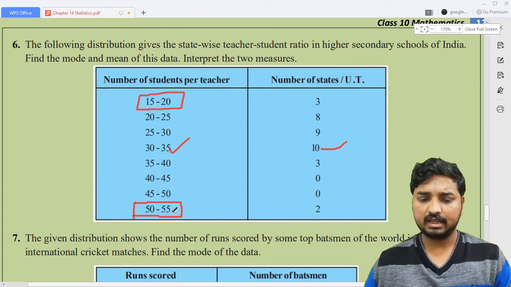So in that case, maybe there may be a different formula, but it is not included in your syllabus. The formula is applicable only for the problem in which the modal class is other than the first and last class interval.